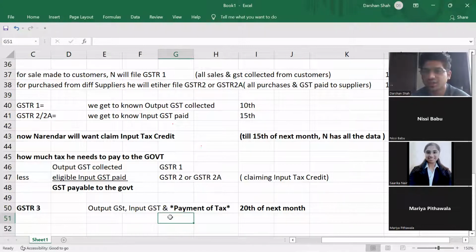And my GSTR3 will be blank, because I don't need to pay tax to the government. I have paid all my tax to my supplier, and I am not collecting tax from anyone.